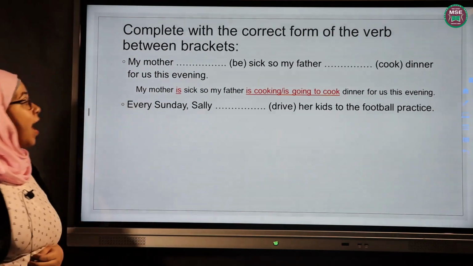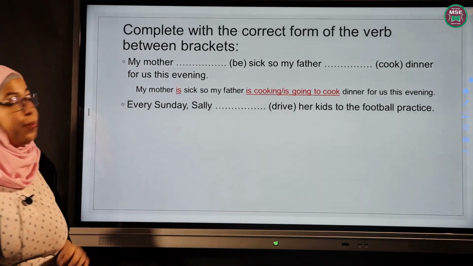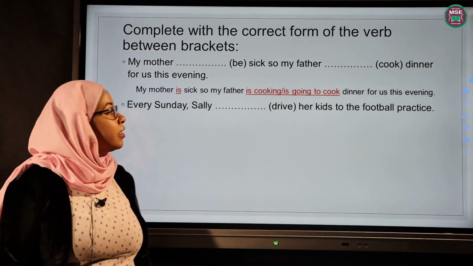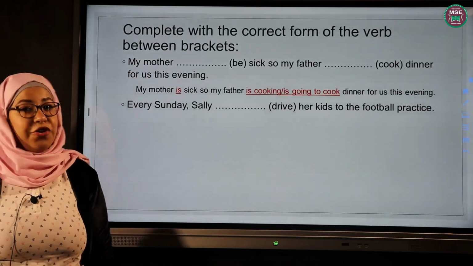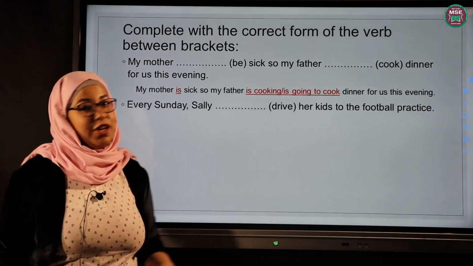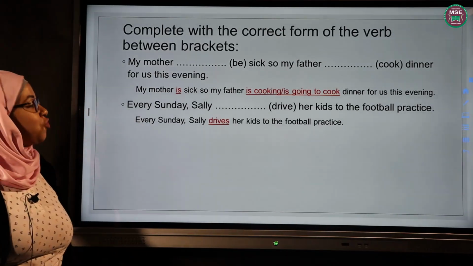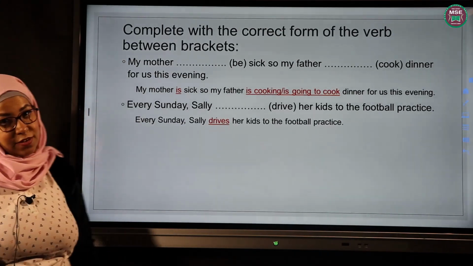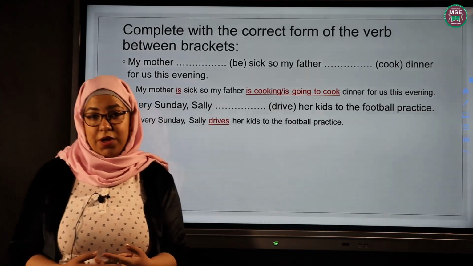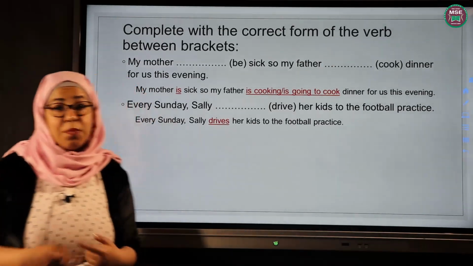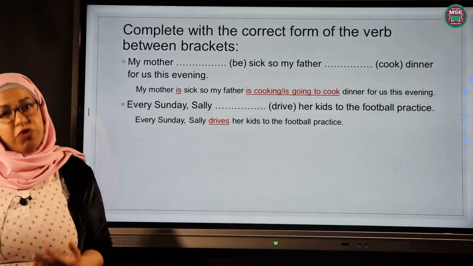Second sentence, every Sunday, Sally drives her kids to the football practice. Take your time. Are you ready? I'm sure you did great. Again, every Sunday, Sally drives her kids to the football practice. Why did we use present simple here? Because this is a habit, okay? A habit is something that happens regularly from time to time.